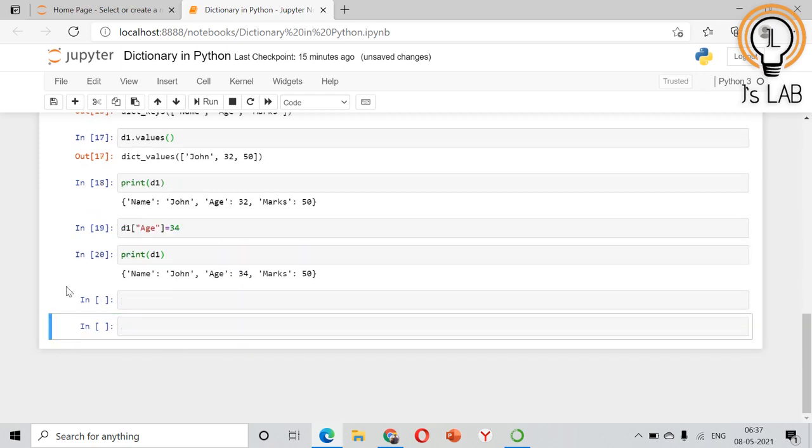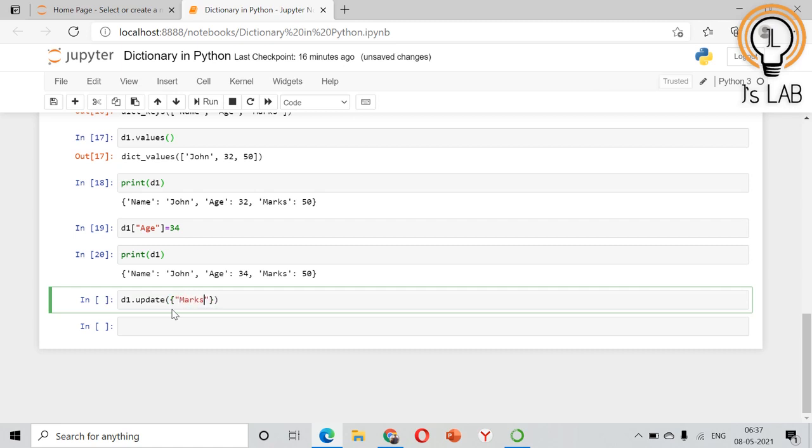You can use the update function also to do the same thing. For example, I need to change the marks from 50 to 60. For that, what I can do is d1 dot update. Inside that one, you need to enter it as a dictionary itself.